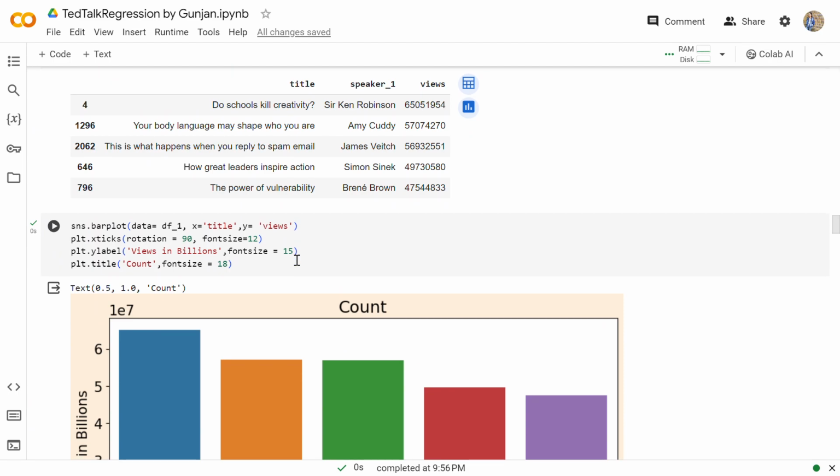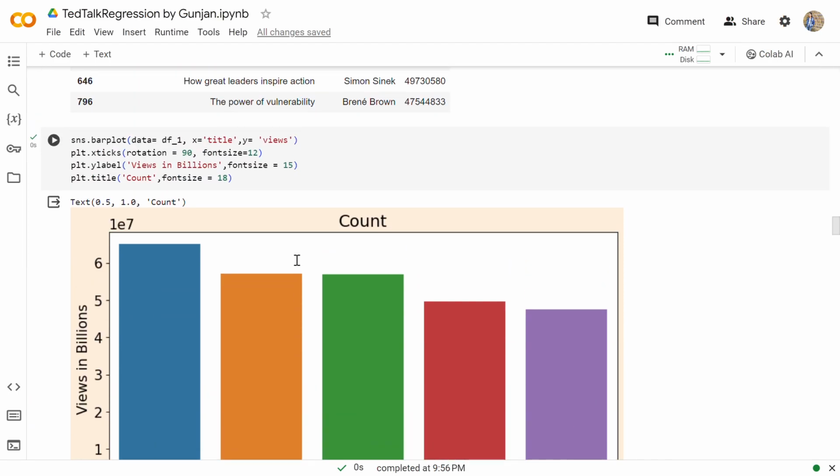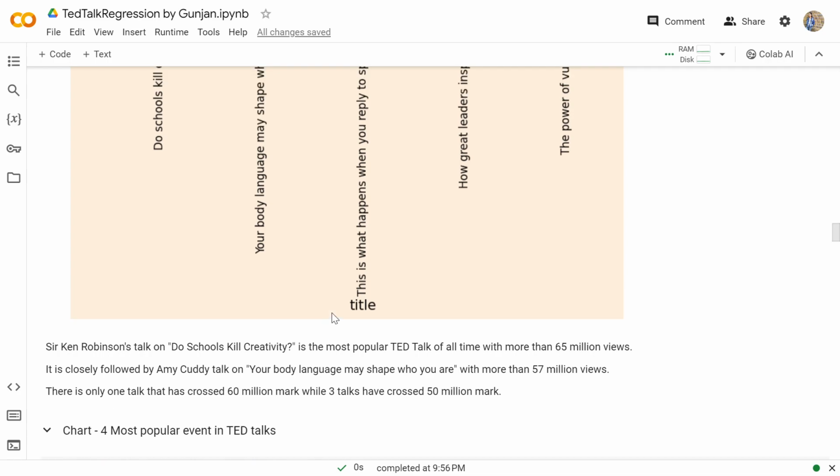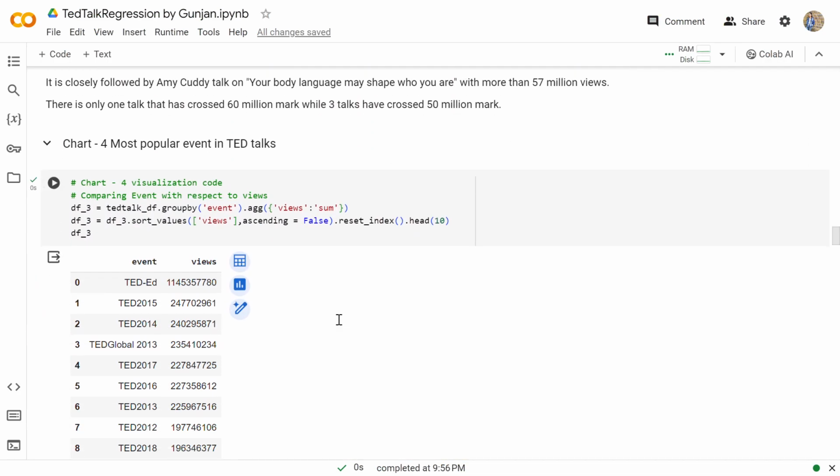Then chart 3 represents the most viewed title and speaker. We are visualizing this with the help of a bar chart. From here we can say that Sir Ken Robinson's talk "Do Schools Kill Creativity?" is the most popular TED Talk of all time, with more than 65 million views. It is closely followed by Amy Cuddy's talk "Your Body Language May Shape Who You Are," with more than 57 million views. Then moving to chart 4, which shows the most popular event in TED Talks.